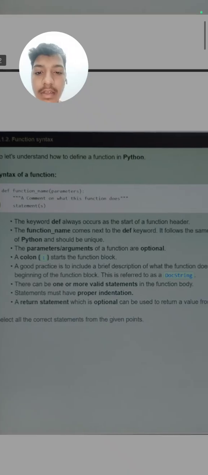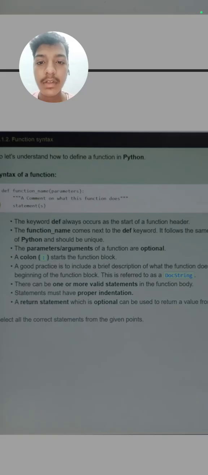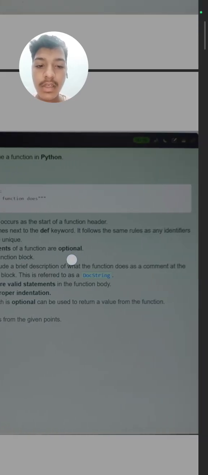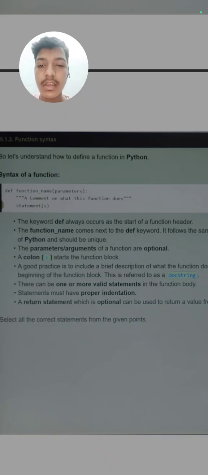The keyword def always occurs at the start of a function header. The function name comes next to the def keyword. It follows the same rule as any identifier in Python: it should be unique. The function name should be unique and it will always be written after the def keyword. The parameters and arguments of a function are optional. What are arguments? Arguments are the actual values of the parameters, and parameters are the things which we pass to the function.